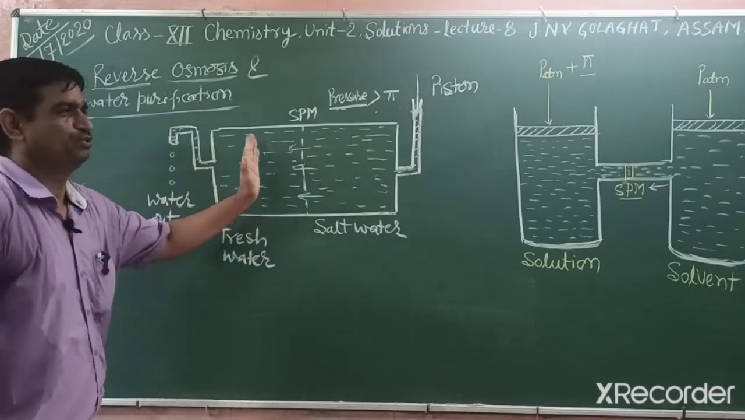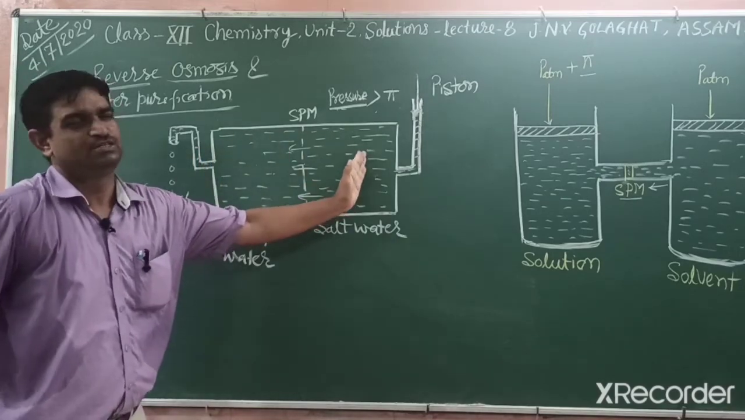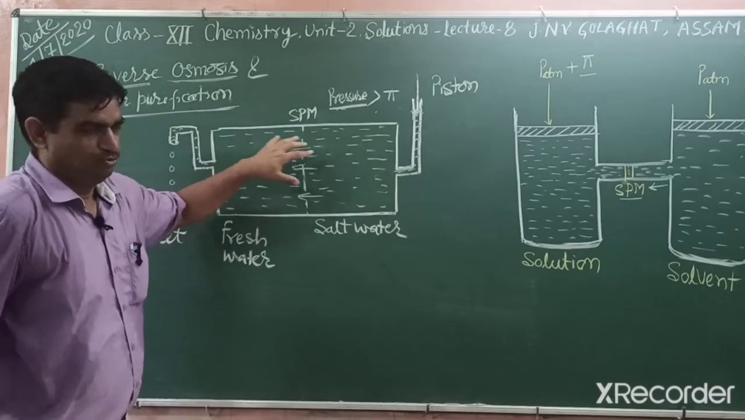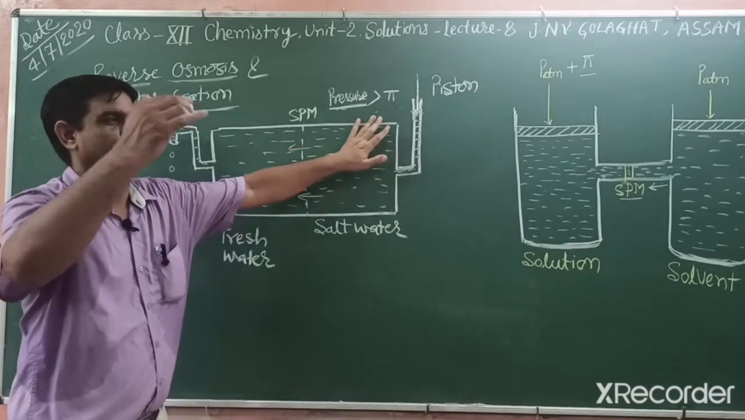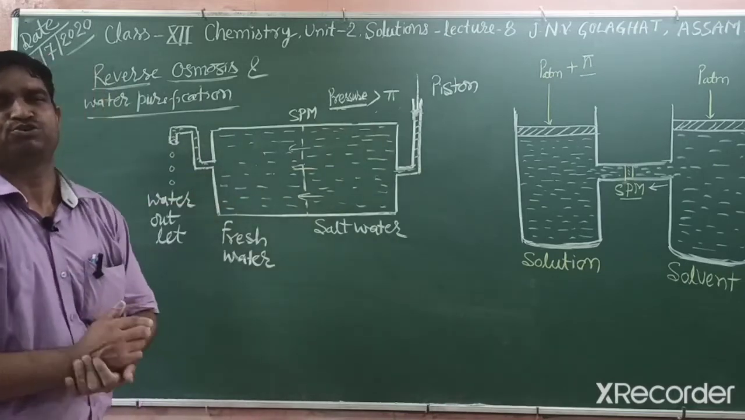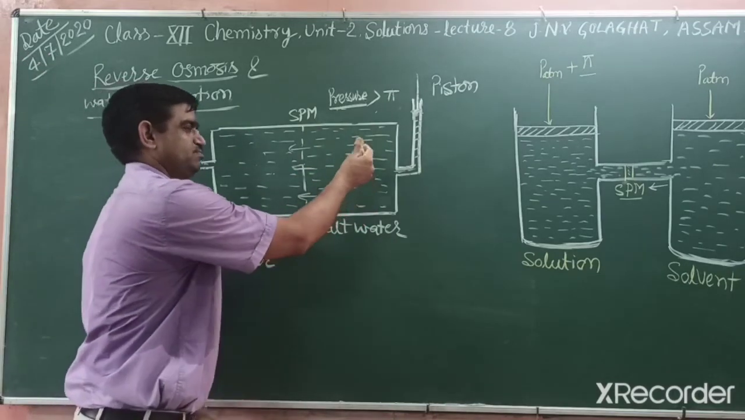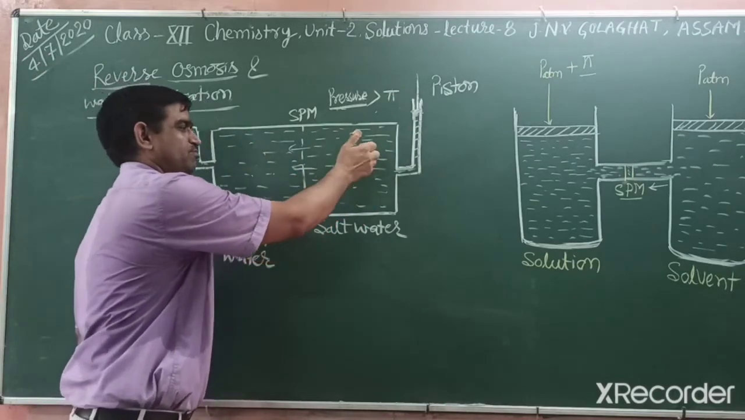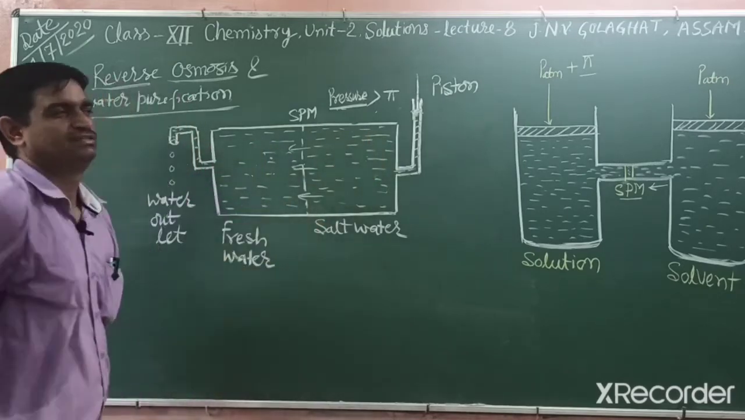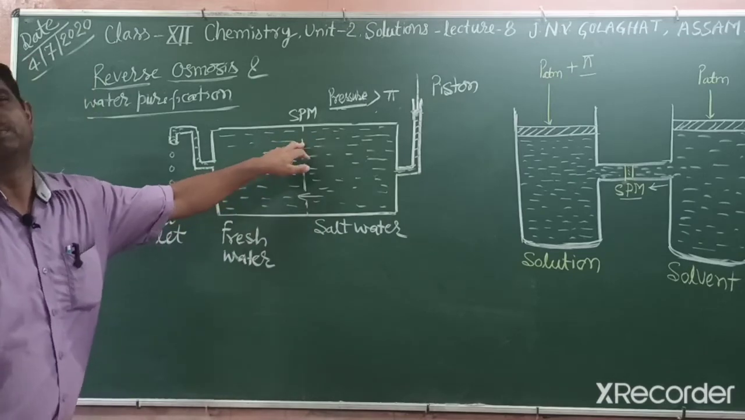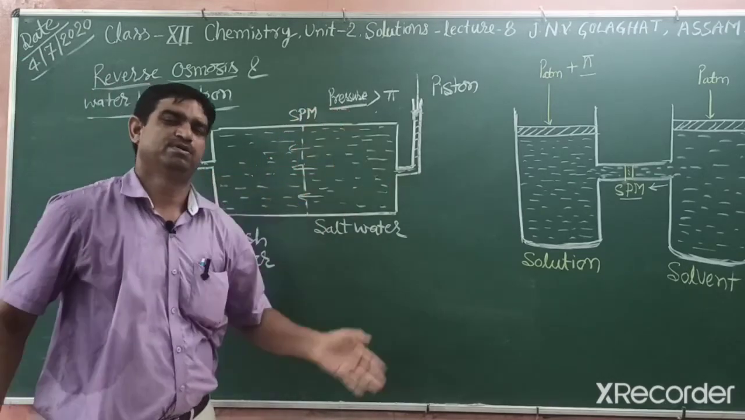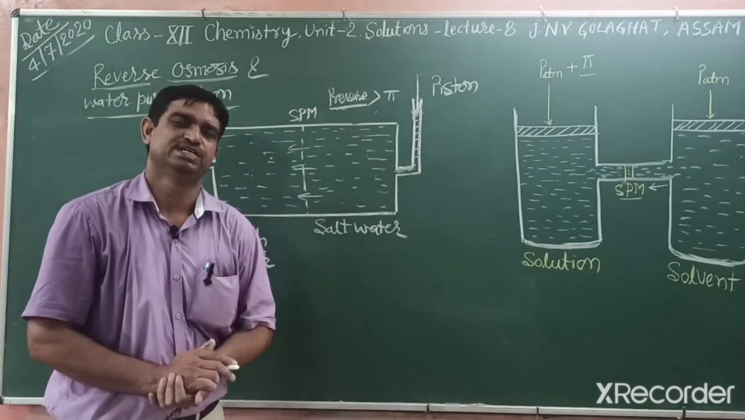Osmosis is a normal process, where water moves into the solution. But what is osmotic pressure? It is the pressure applied on this side to stop this process. But we don't want to stop it; we move in the opposite direction, meaning water moves from saline to fresh water. That is RO. For this, we require a semi-permeable membrane, made of cellulose acetate.